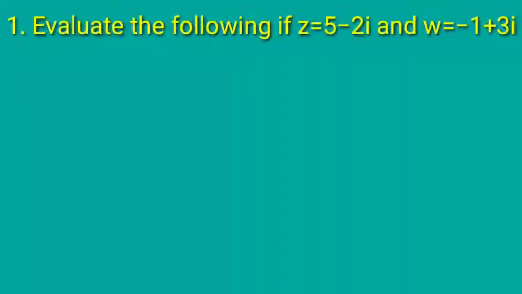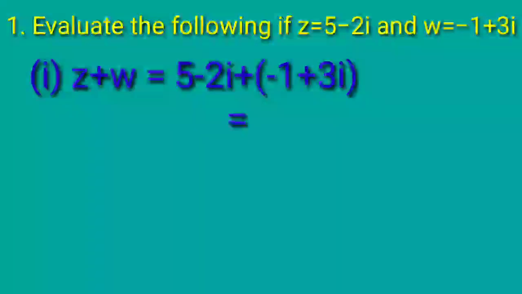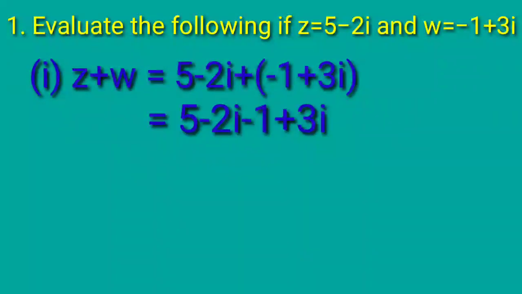The first sum, the two complex numbers z and w are given. First you are going to add those two numbers. 5 minus 2i plus minus 1 plus 3i gives 5 minus 2i minus 1 plus 3i. While adding two complex numbers, add the real part with the real part and the imaginary part with the imaginary part. So you will get 5 minus 1 as 4 and minus 2i plus 3i gives plus i. So the answer is 4 plus i.